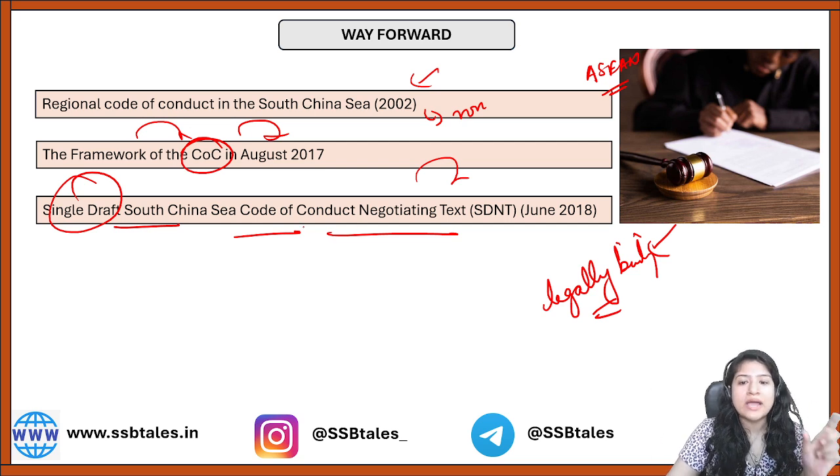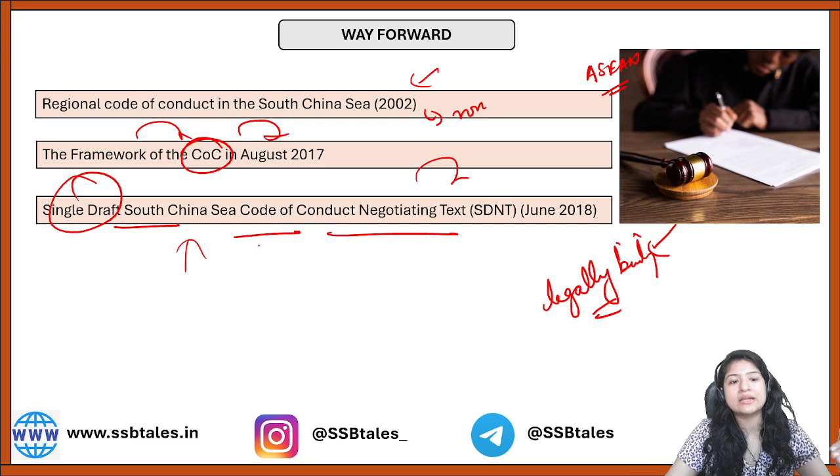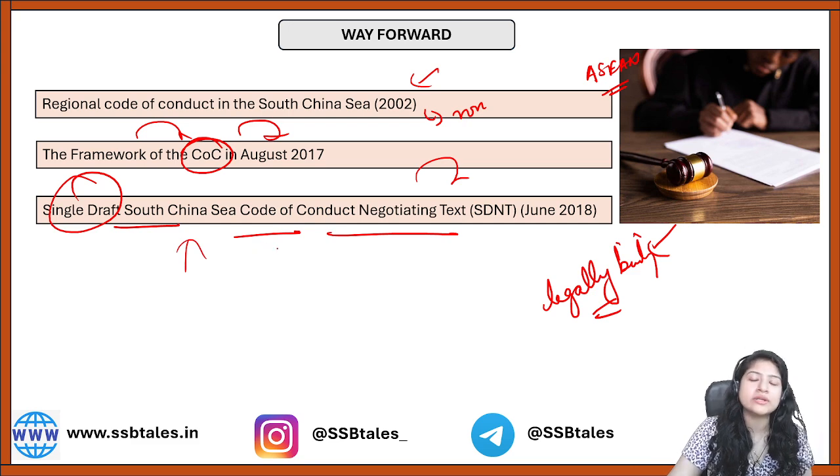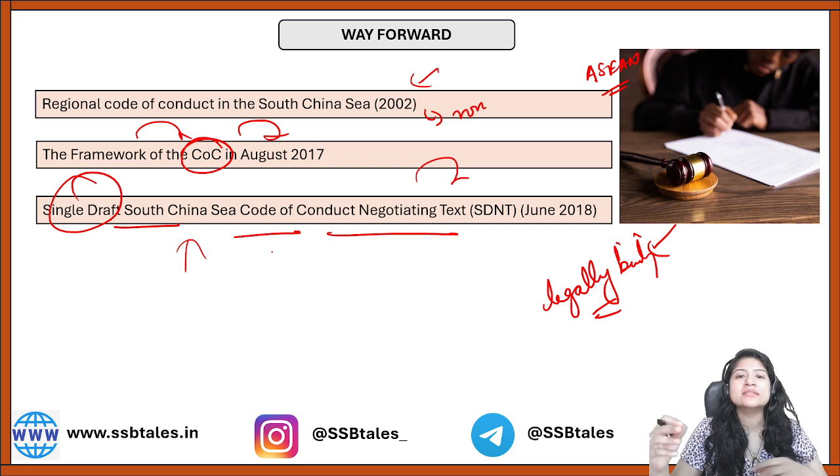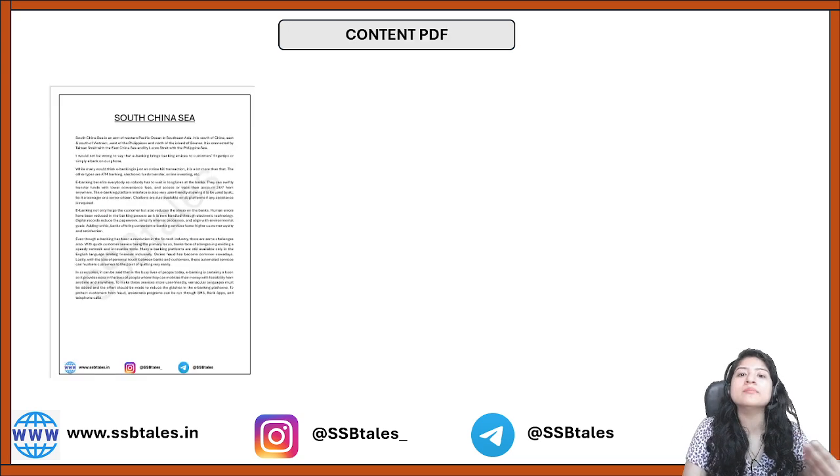And I want to highlight one thing: this single draft was introduced back in 2018, but in every ASEAN meeting China just says that it is reviewing the draft. It has still not signed it, okay? It is expected that in 2024 something would happen with this single draft code of conduct, but it should be legally binding, and then only are we going to see some progress, right?